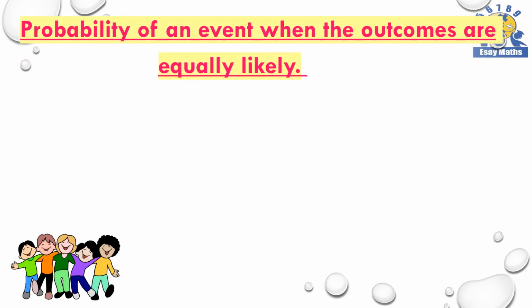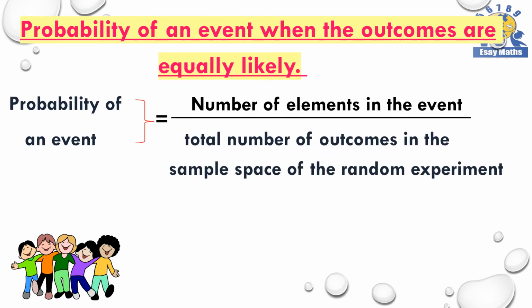Probability of an event when the outcomes are equally likely. We can find out the probability of an event by dividing the number of elements in the event by the total number of outcomes in the sample space of the random experiment. Here you can see the formula. We can use symbols to represent the formula as below.